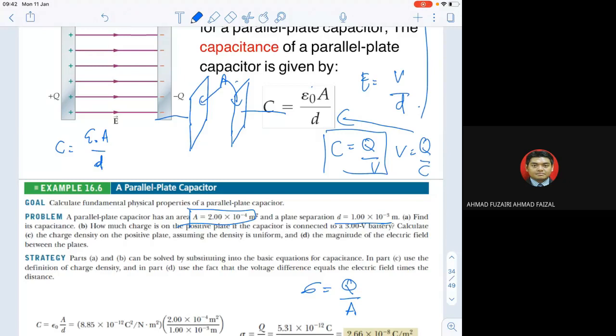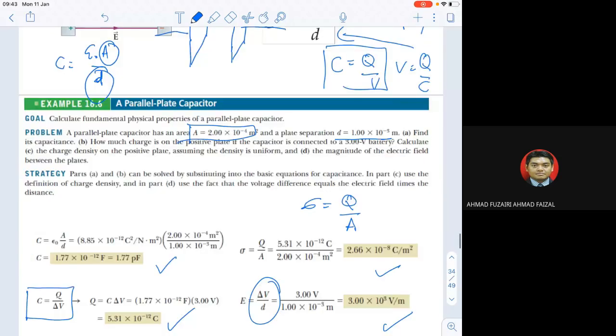If you can't remember, please refer to the appendix, or you can refer to the cover of your calculator, which also contains epsilon naught. And how about A? A is the area, and D is the separation between the plates. So if you are trying to solve a problem or the examples of the parallel plate capacitor, please jot down every unit that you have. Like in this example, a parallel plate capacitor has an area A and a plate separation D, and find its capacitance.